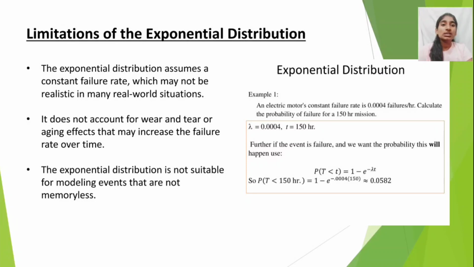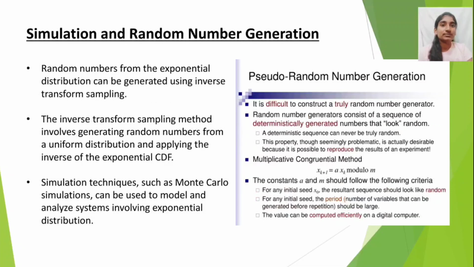Limitations of exponential distribution. The exponential distribution assumes a constant failure rate, which may not be realistic in many real world situations. It does not account for wear and tear or aging effects that may increase the failure rate over time. The exponential distribution is not suitable for modeling events that are not memoryless.